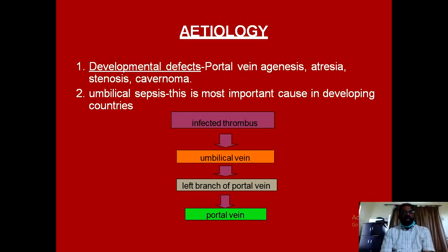The second important cause is umbilical sepsis, and this is the most common cause in the developing countries. Umbilical sepsis leads to formation of thrombus in the umbilical vein, and this thrombus and infection then extend to the left branch of the portal vein, and then the portal vein itself is involved and thrombosed, leading to portal hypertension.